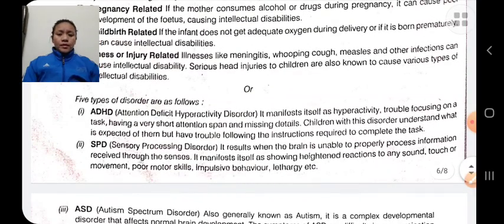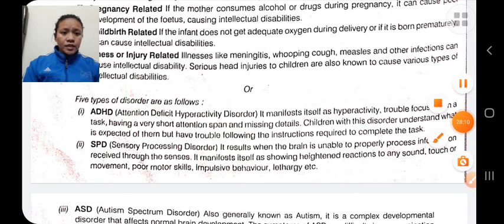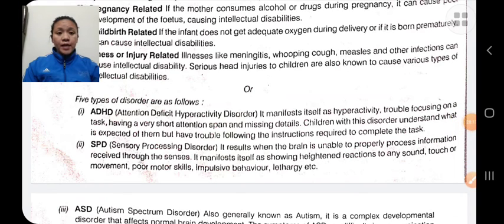First, let's discuss attention deficit hyperactivity disorder. In this disorder, the person is not able to pay attention. It is mainly a brain disorder marked by an ongoing pattern of inattention, hyperactivity or impulsivity.